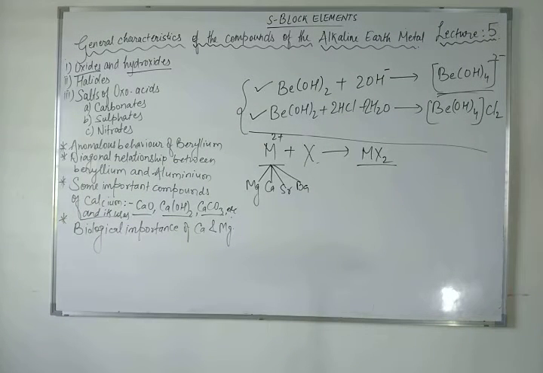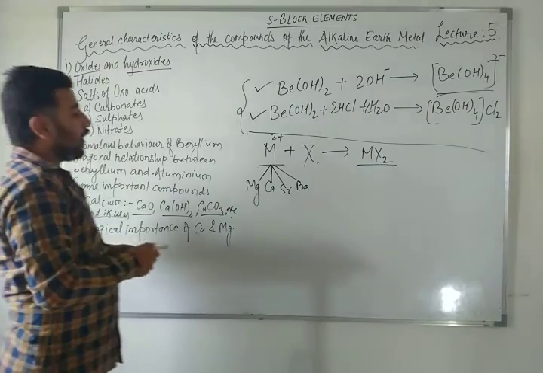Except beryllium, all the other halides of alkaline earth metals are ionic in nature. Beryllium halides are essentially covalent and soluble in organic solvent. Beryllium chloride has a chain structure also. Remember, dear student, the chain structure shows in the solid state. So except beryllium, all the other salts are ionic in nature.